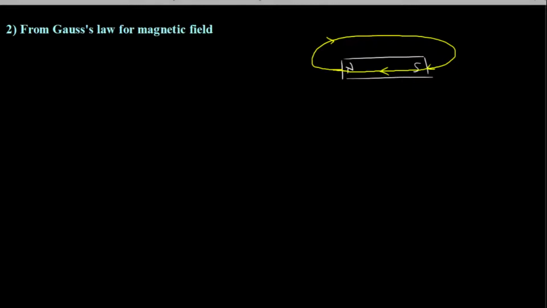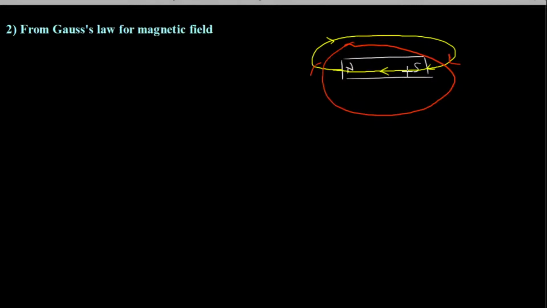Now to understand it better, if I enclose this by a closed surface, just imagine this is a closed surface. What can you infer from this? At this particular region, the magnetic flux line is entering the closed surface, and somewhere here it is leaving the closed surface. This will be true for any number of flux lines.